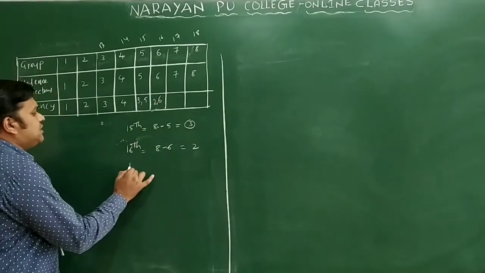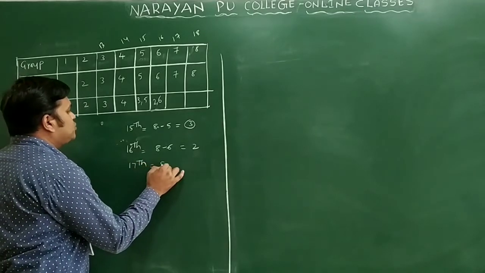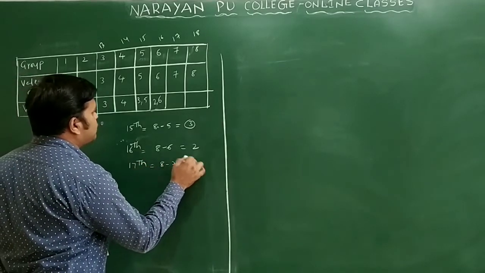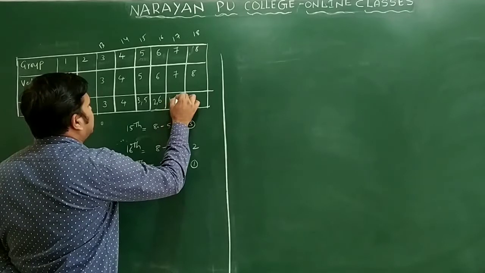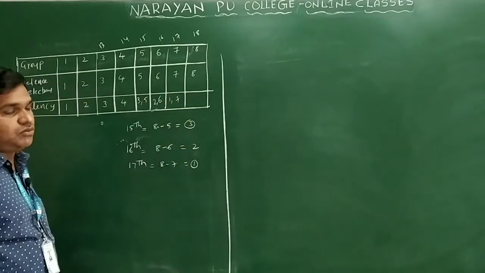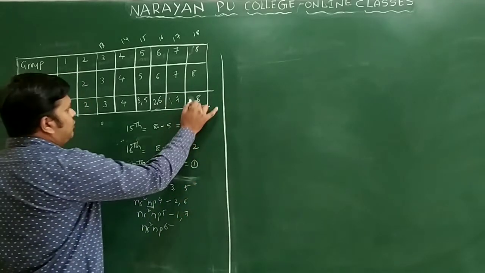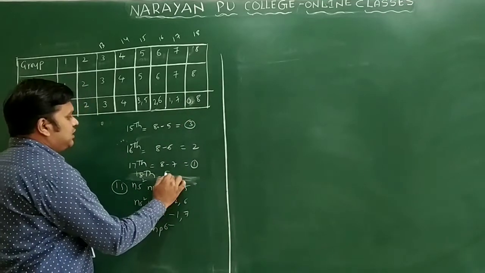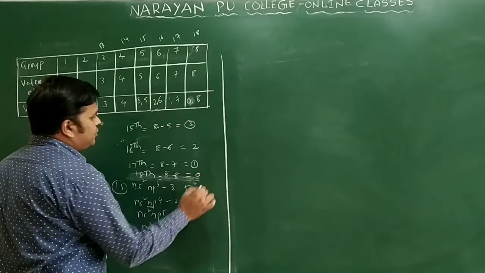Come to the 17th group. The 17th group means here you can write 8 minus 7, that is equal to 1 only. So we will write here 1 comma 7. Then you want the 18th group here. 18 you will get what? 0 only. How is it? This is 8 minus 8, 0 only.